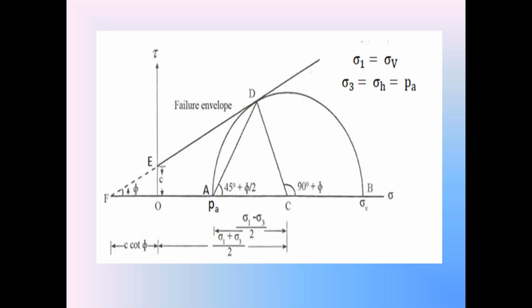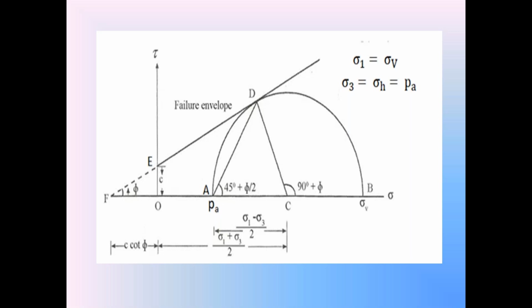And that CD is also the radius of the Mohr stress circle, CD. So the length CD is also (sigma 1 minus sigma 3) by 2. So in this diagram, the length OF is equal to C cot phi. The length OA is equal to sigma 3. It is also equal to the active earth pressure PA. The length OB is equal to sigma 1. That is also equal to sigma V. The length AB, sigma 1 minus sigma 3, is the diameter of the Mohr stress circle.